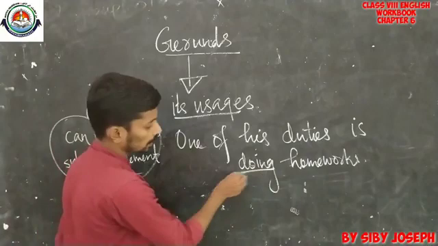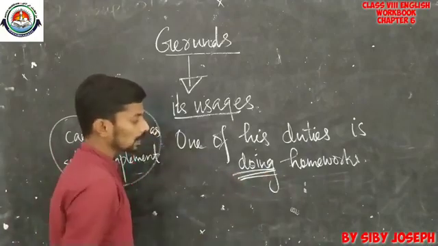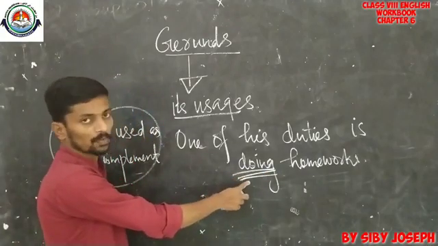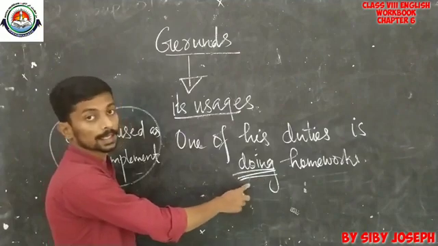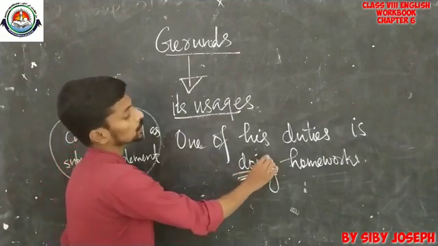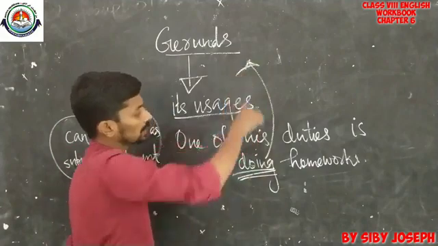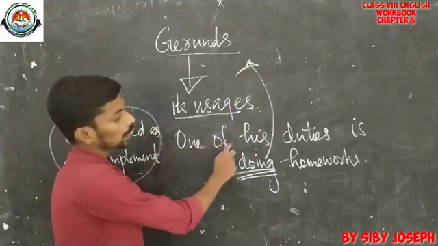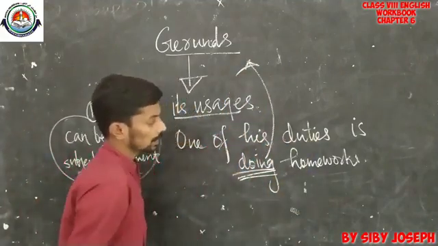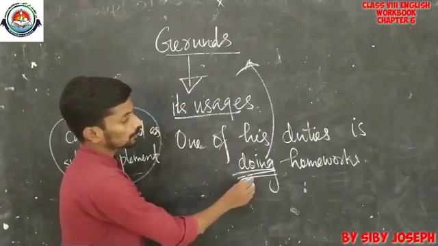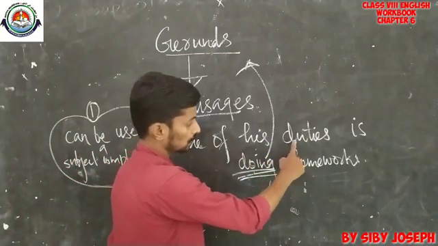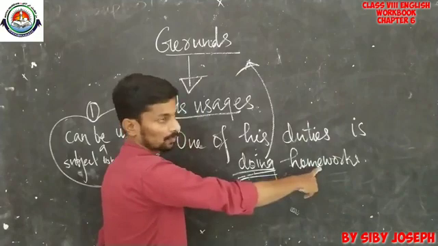See, look at this word doing. Doing is actually present participle form and it is used here in the noun sense. So we can say that it is an example of gerund. And one of his duties is doing homework. So here it is actually a part of a clause. His duties is doing homework.